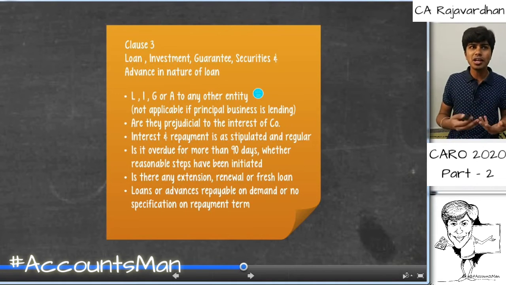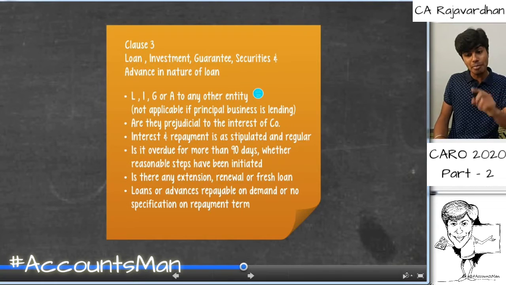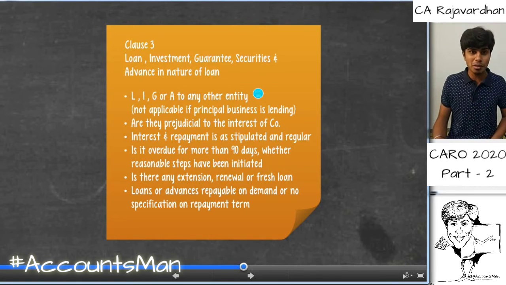Or if you've given money and you told them to pay it to me when I ask, meaning the terms are not specified. It is like a demand deposit, where you receive the money when you demand it. If such is the case, then we need to report on the same. So see the last one: loans or advances repayable on demand or with no specification on repayment term.